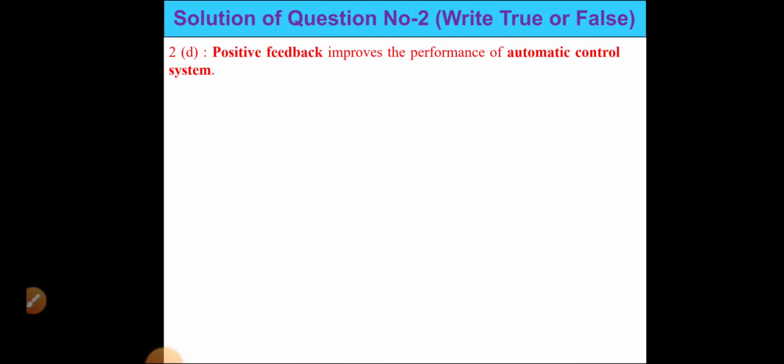Positive feedback improves the performance of automatic control system. Yes, for positive feedback it improves the performance of automatic control system because error becomes less.